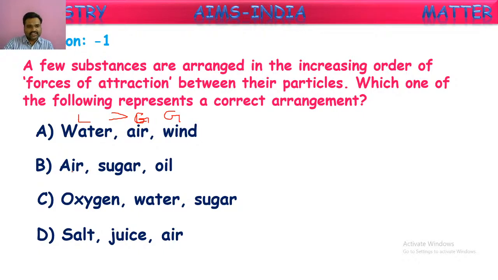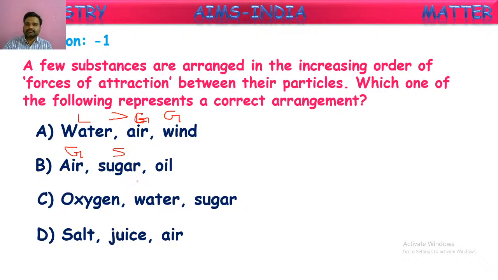Next, if we observe the second one, air. Air, as we said, is a gaseous composition. In gases, molecules have very little attraction between them, that is, the force of attraction is very low. So let us consider this the gaseous state. If we see sugar, as you know, sugar crystals are in the solid state.